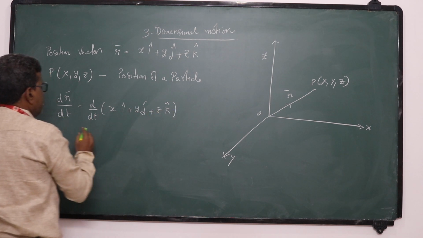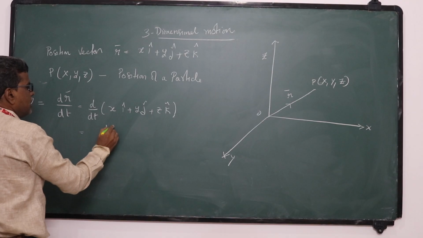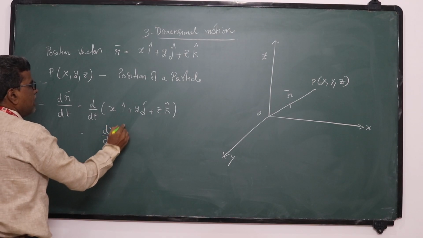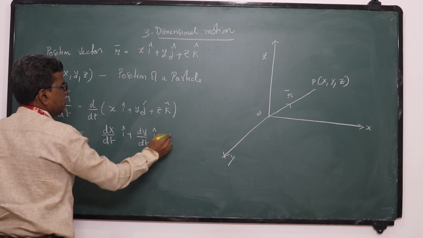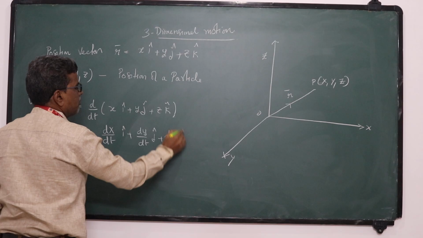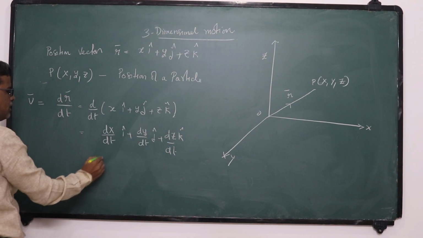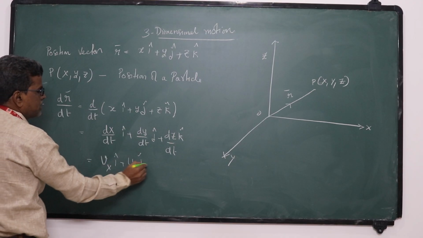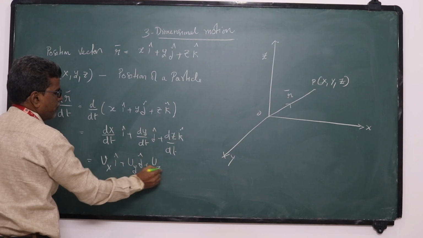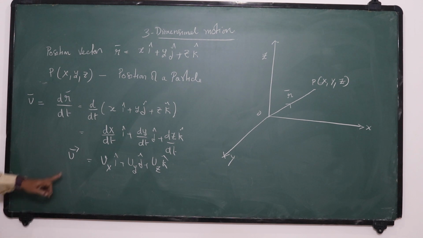So we can write it as this by applying the distributive law. We get dx by dt i cap plus dy by dt j cap plus dz by dt k cap. Dx by dt we can write as Vx i cap plus Vy j cap plus Vz k cap. Okay, so that is the velocity vector. So I got velocity. Okay, clear?